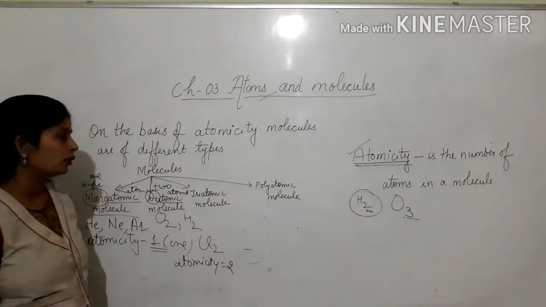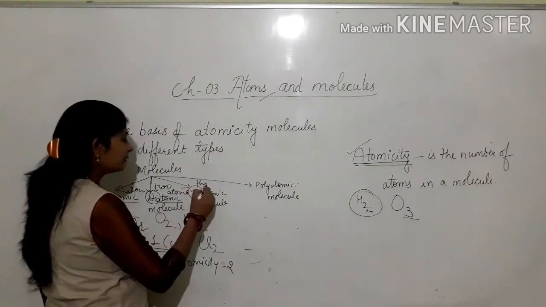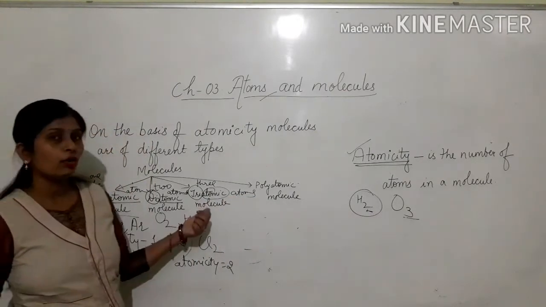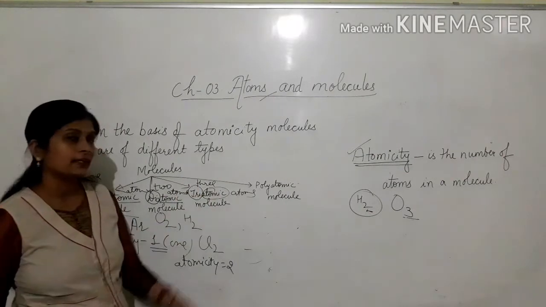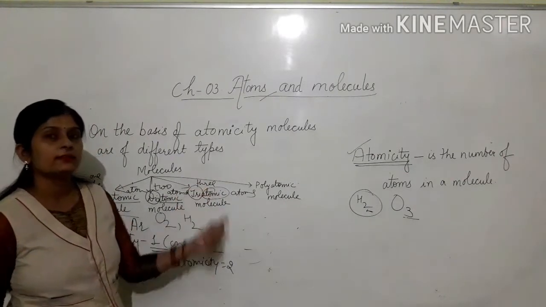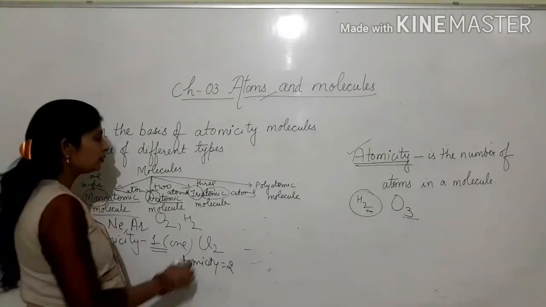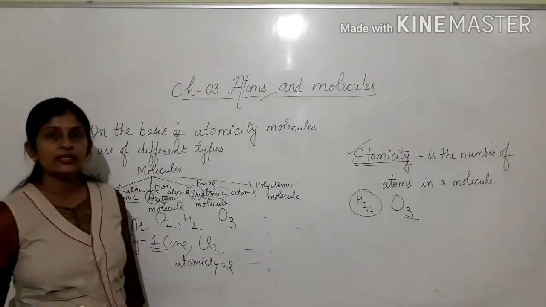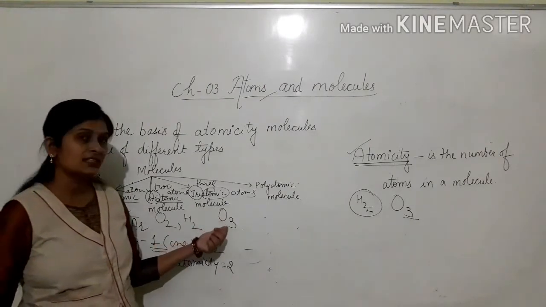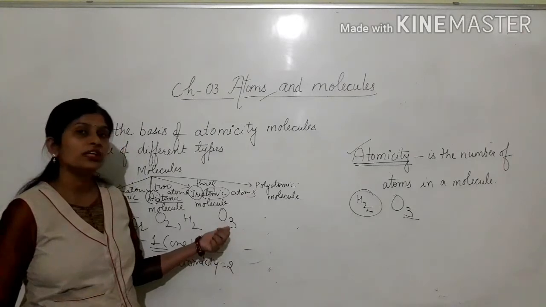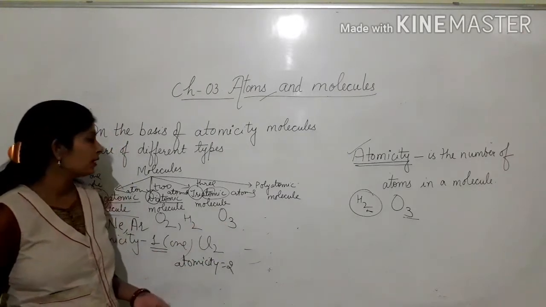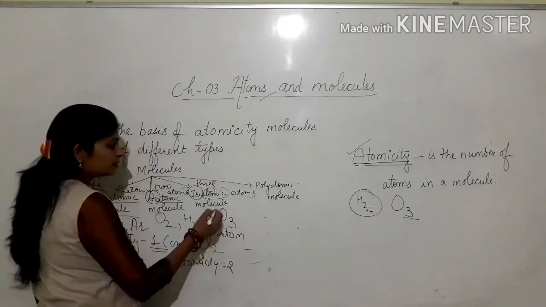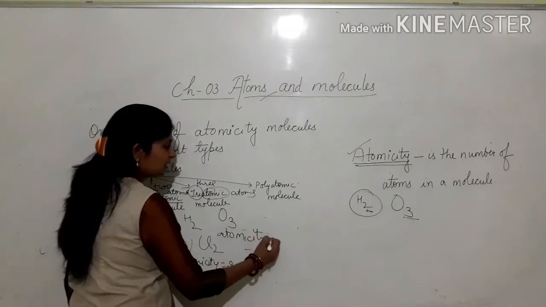Now, triatomic molecule. Tri means 3, atomic means atoms. So these are molecules made up of 3 atoms, known as triatomic molecules. For example, the ozone gas molecule O3. You can see in the formula there are 3 atoms of oxygen in the molecule, so it is a triatomic molecule and its atomicity is 3.